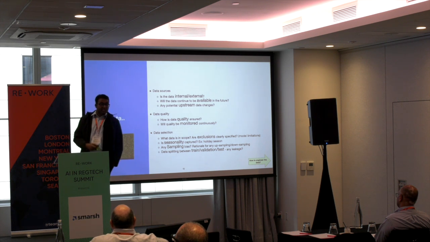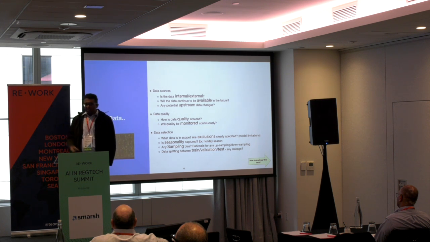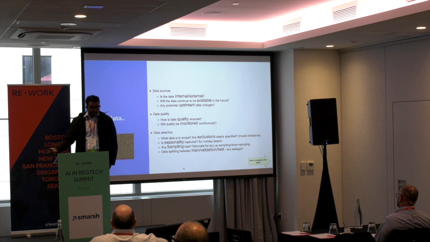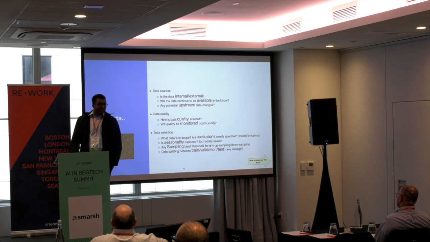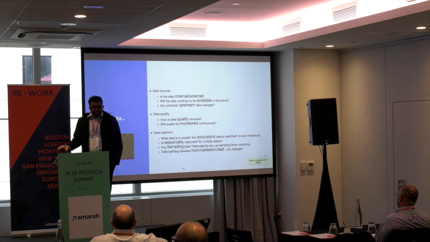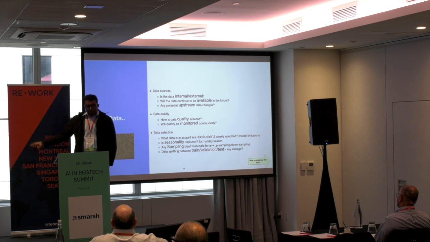First thing we need to start addressing is what the data sources are. If you're a mature organization, we probably have a neat data warehouse from where the data flows. But maybe in some startups, we might actually have to build an ingestion pipeline. We need to make sure that the data that we're using continues to be available in the future. For example, if we scrape a website and then the website goes down, then that's not going to be helpful for the model. And then we need to think about if there are any upstream data changes, how it's going to affect this particular ML model.